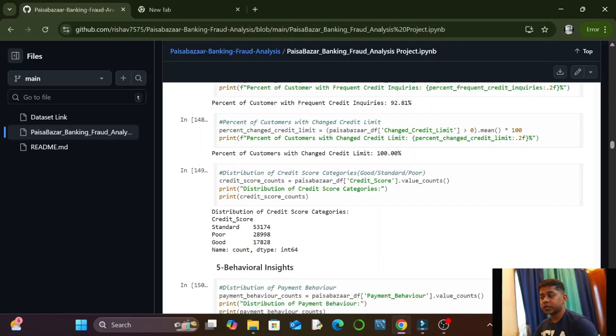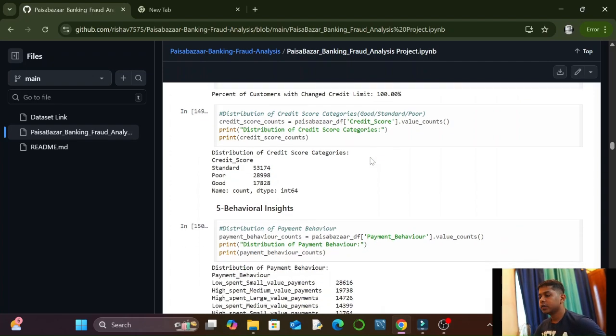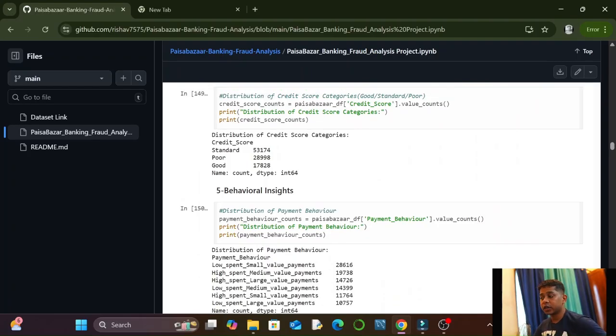The fourth KPI in this section was percentage of customers with change credit limits. There was a column in the dataset called change credit limits. We took the mean of it and multiplied it by 100 to find the percentage. The percentage of customers with change credit limits was 100%.